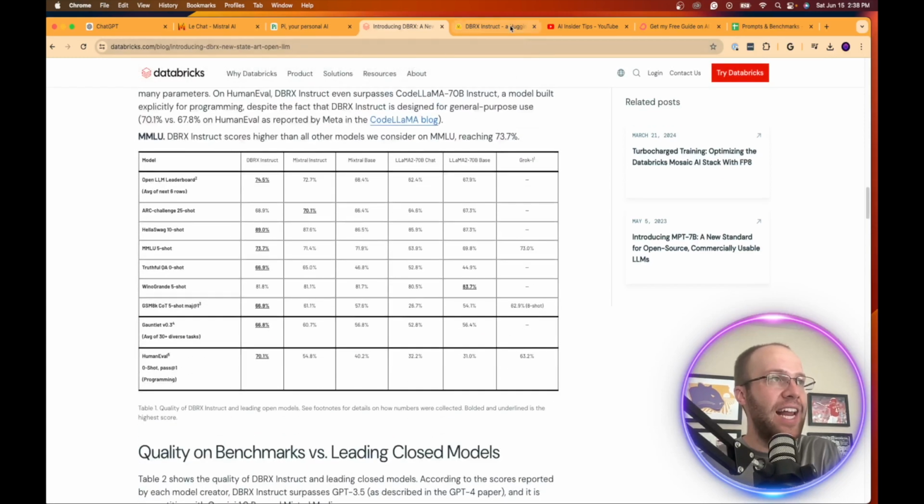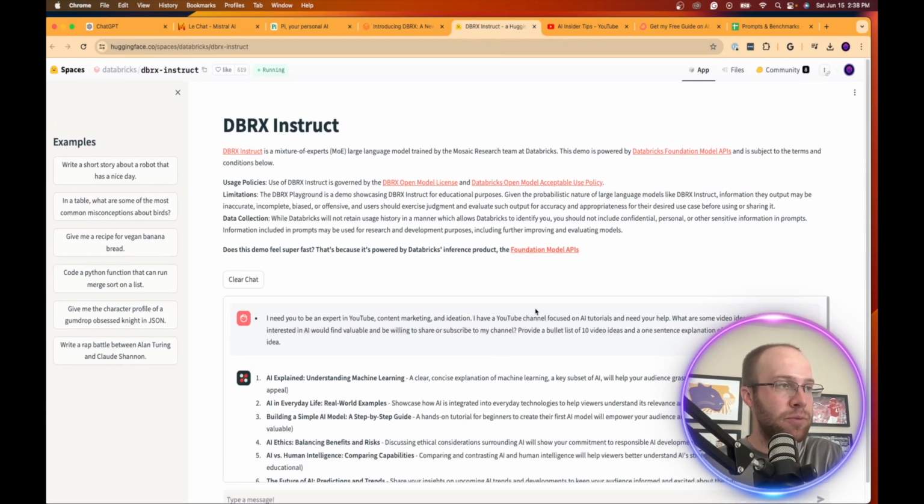But anyways, guys, that is the third and final large language model that you probably haven't heard of that you can start using right now for free. It's called DBRX, owned and operated by the popular tech company DBRX.